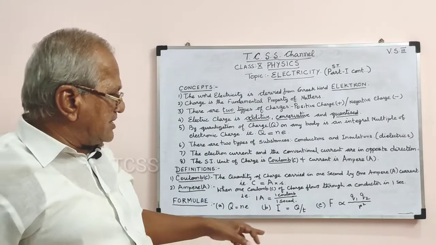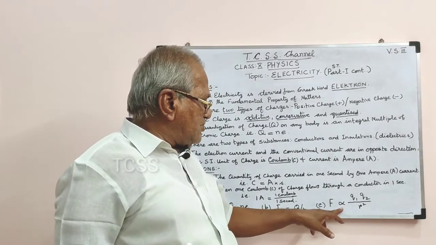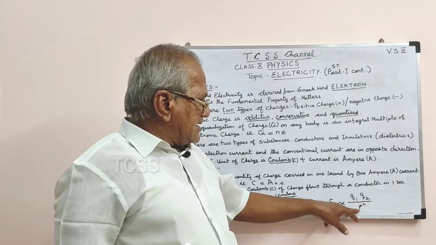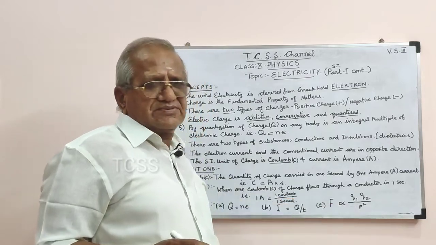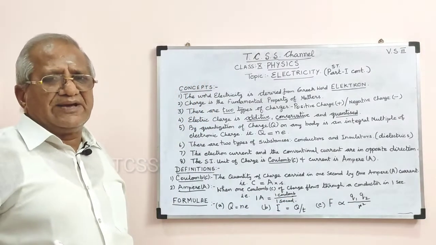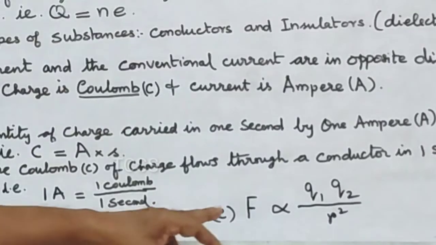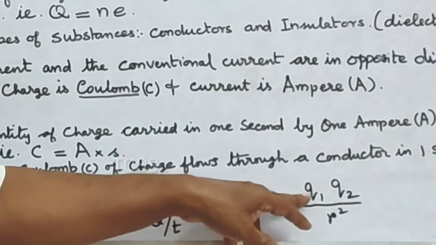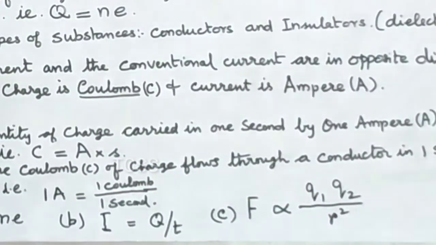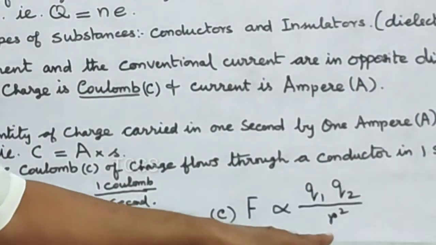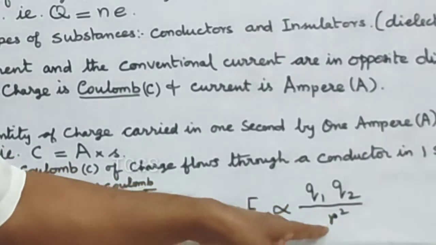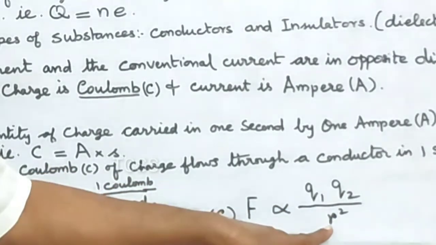Then the third formula is F is proportional to the product of their charges divided by the square of the distance. That means F is the force between the two charges, Q1 and Q2 are the magnitudes of the charges, and R is the distance between the two charges, that is the square of the distance.